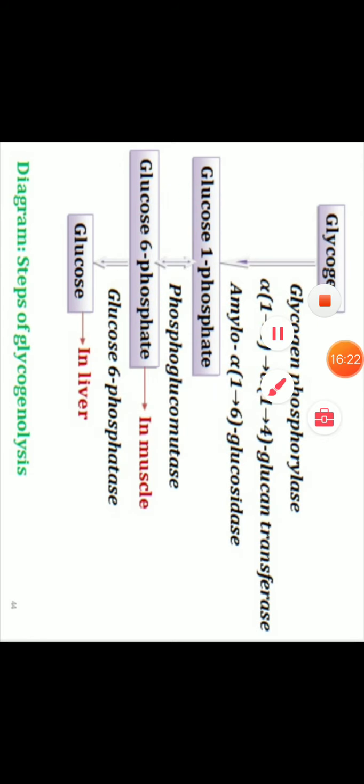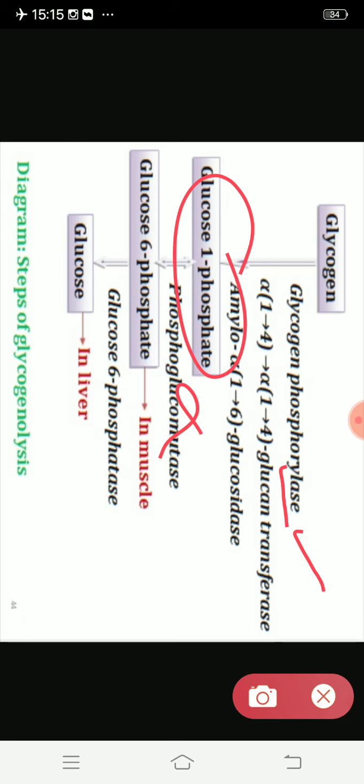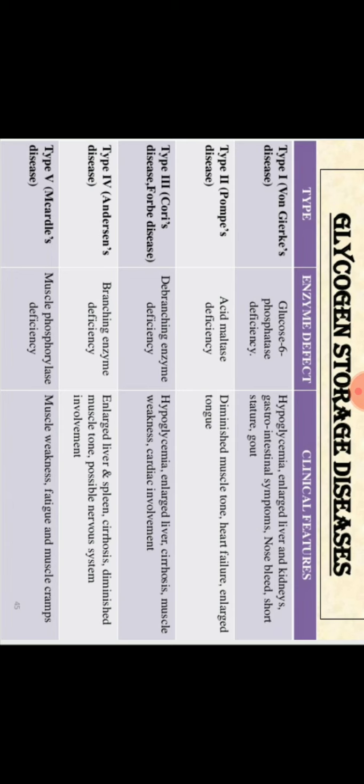If this glycogen phosphorylase enzyme is deficient, then what happens? Glycogen cannot be converted to glucose 1 phosphate.